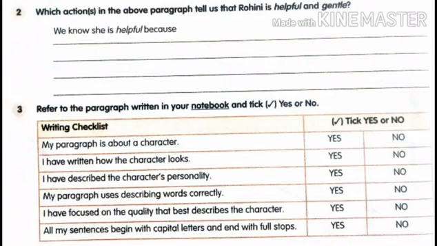Refer to the paragraph written in your notebook and tick yes or no. Children, if you had not written properly in your notebook, just try to write it once again with the given checklist so that you can correct everything and write it in order. So if anything is missing, put a wrong mark. If everything is there, tick right or yes.